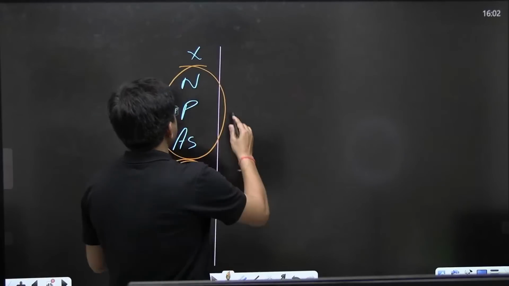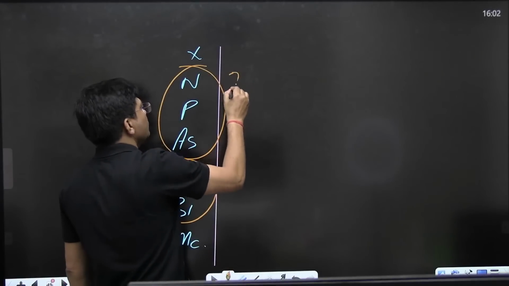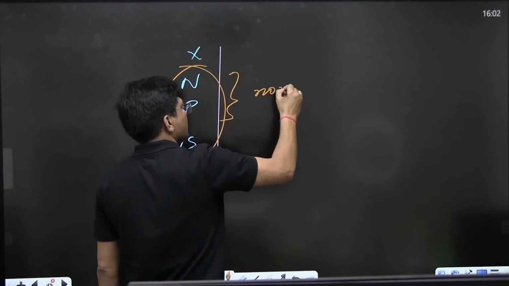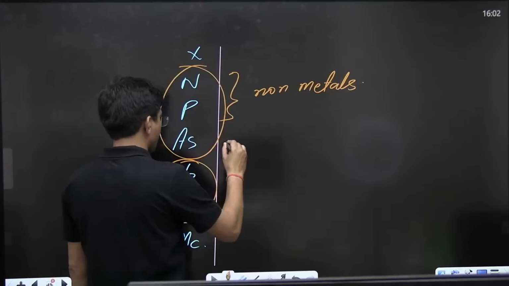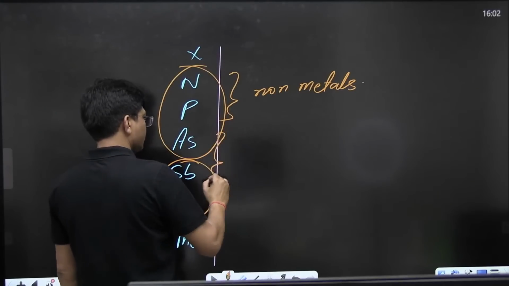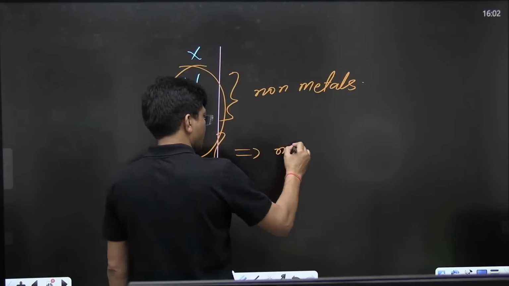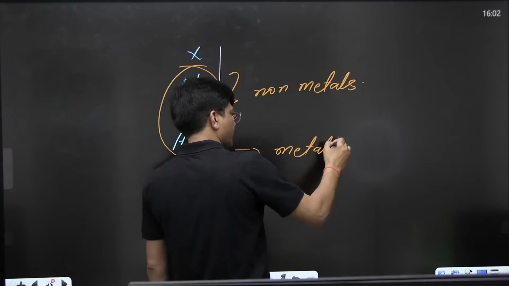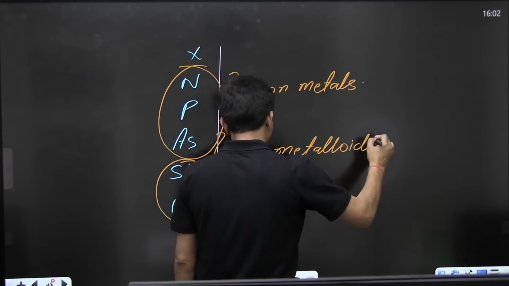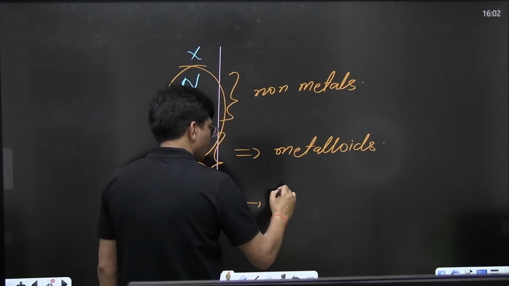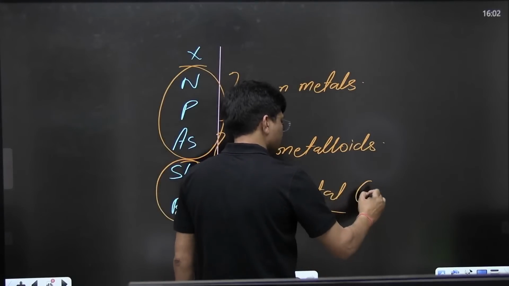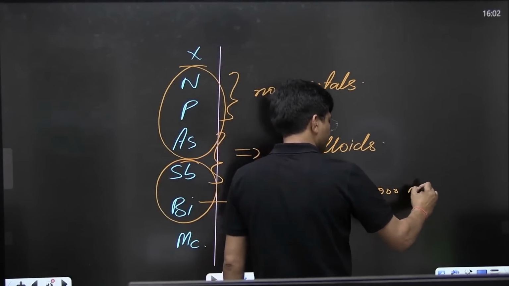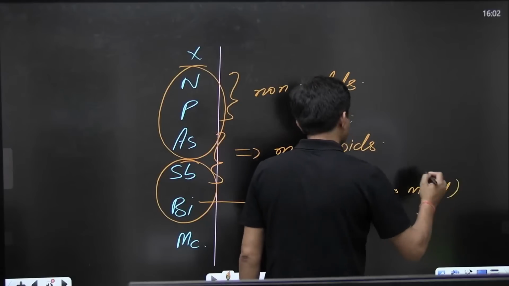Chalo. These two are non-metals. These two are metalloids. And this is a metal, better to say poor metal.